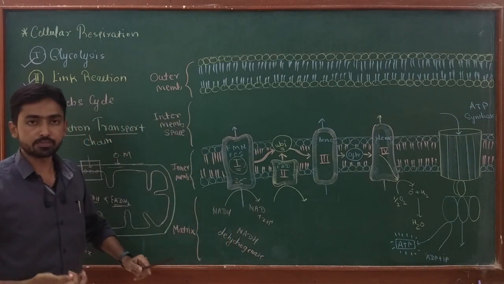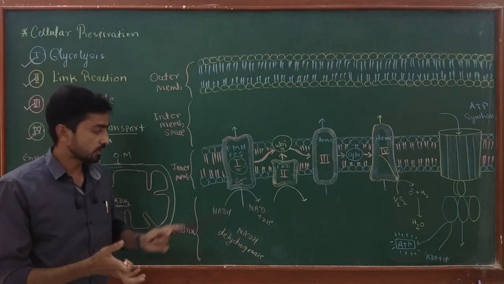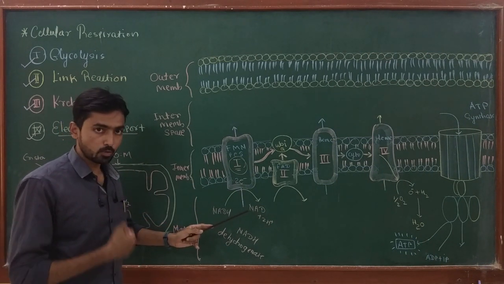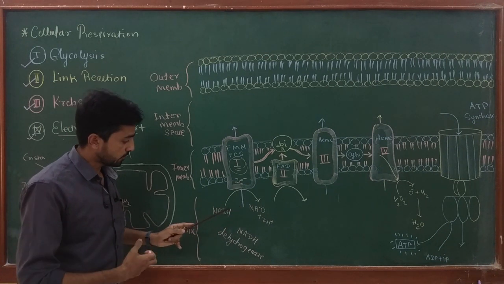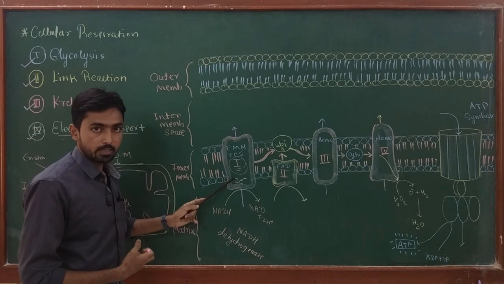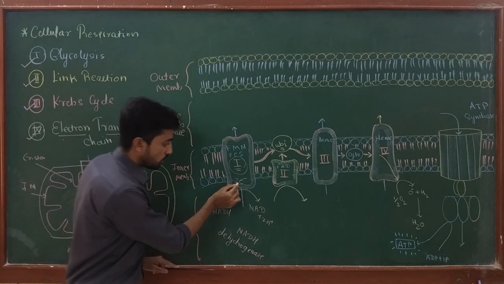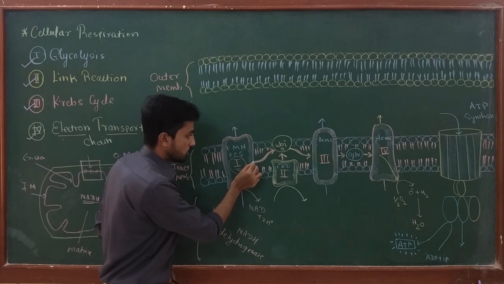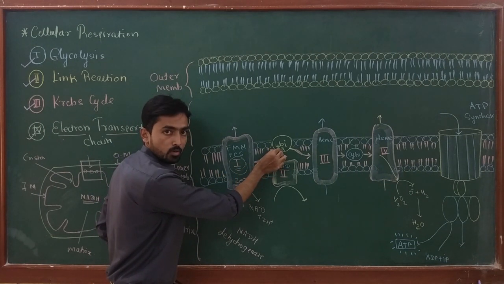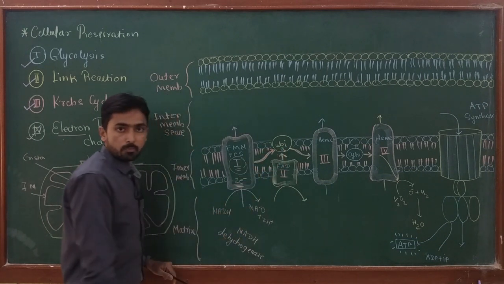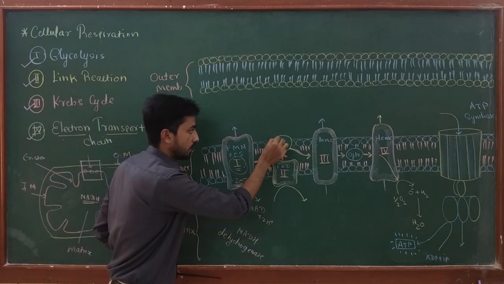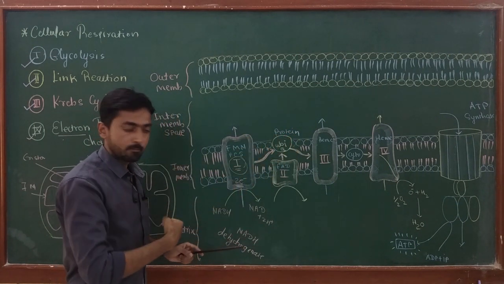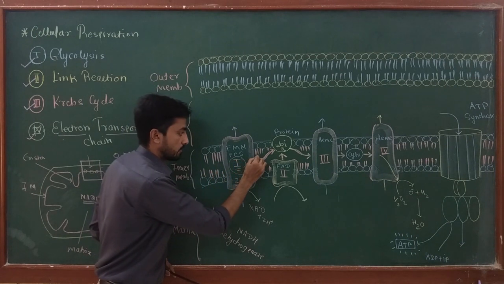The name of the complex itself suggests its work. Actually, this complex is involved in the oxidation of NADH, due to which the electrons are transferred from NADH to the complex proteins. Now these 2 electrons are transferred by complex 1 to ubiquinone, Q. This is the protein which is responsible for receiving electrons from complex 1.